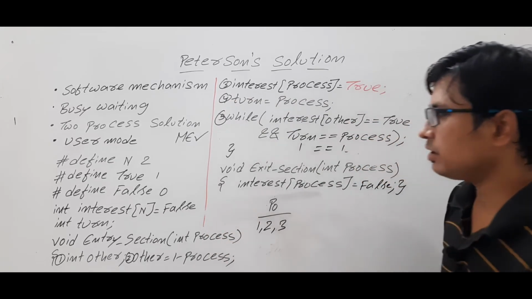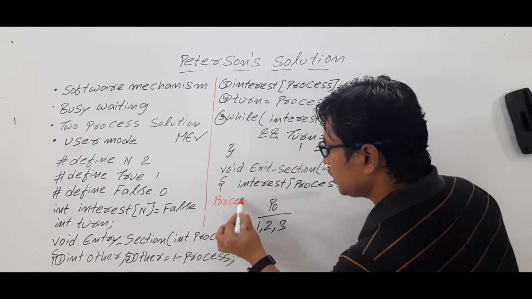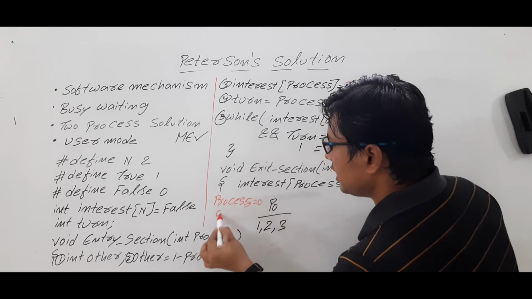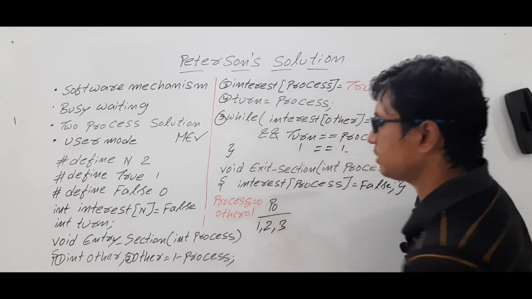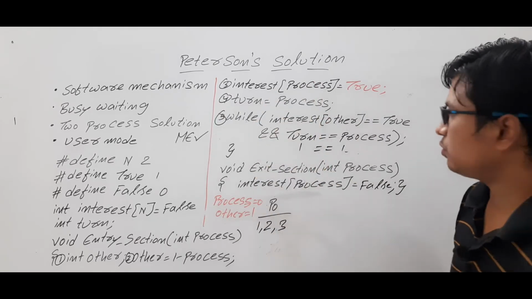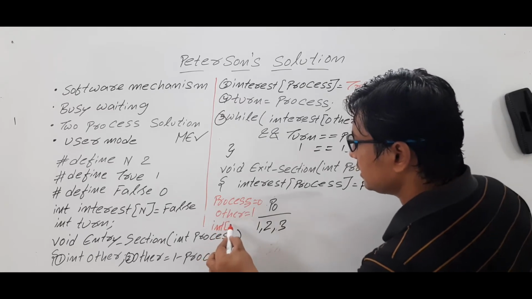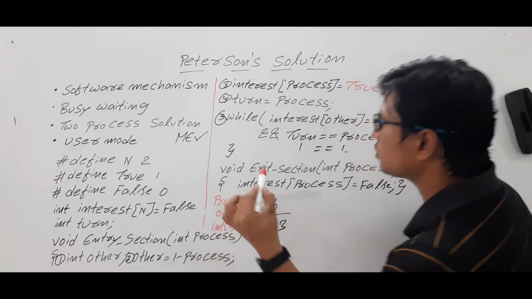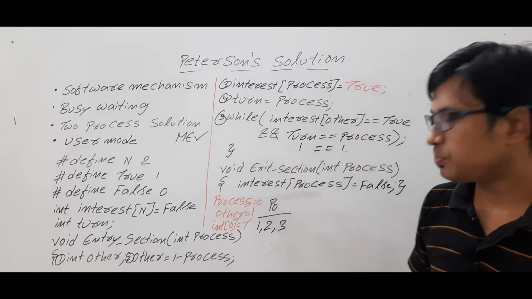If process P0 is executing the entry section, process value will be equal to 0 and other is equal to 1. Am I right or wrong? Because 1 minus 0 will be 1. Interest of process is equal to true. So interest of 0 is equal to true. After executing these 3 instructions, it was preempted.